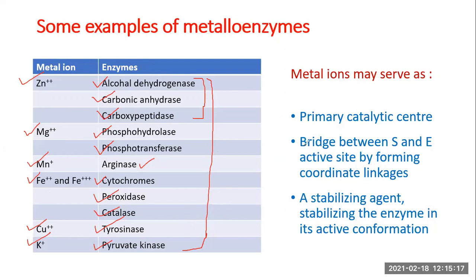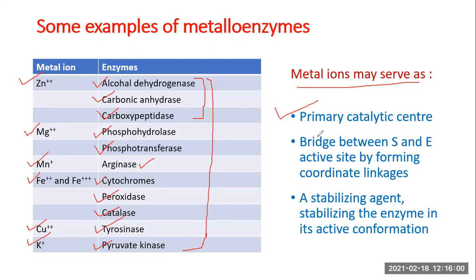Now, what do these metal ions do? Metal ions may serve as a primary catalytic center. We have already discussed the concept of the active site, which is the site where enzymes interact with their substrates. It is also called the substrate binding site. In the majority of enzymes, the active site is made up of only 2 or 3 amino acids. The enzymes are big molecules, but their active sites are typically small. These metal ions may be present at the active site of the enzymes.